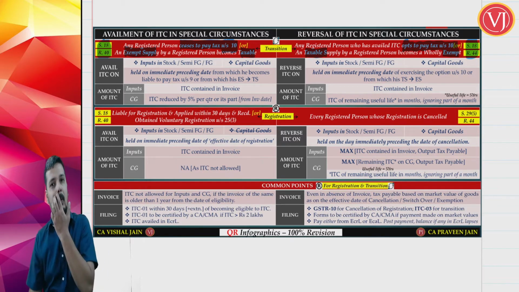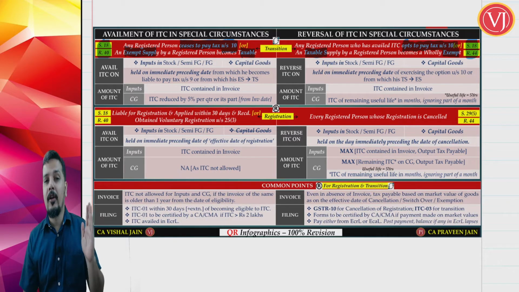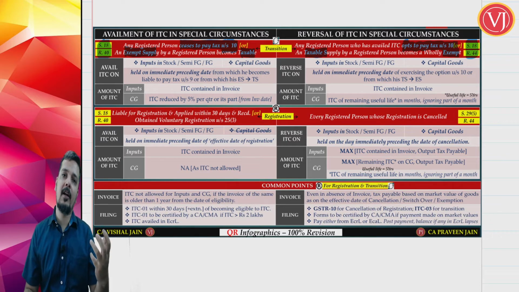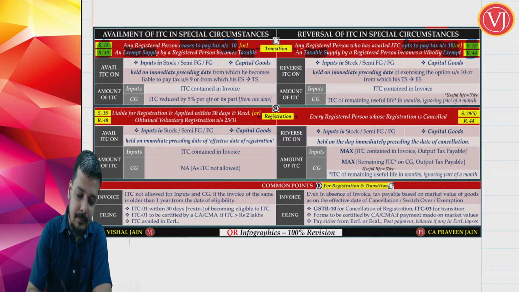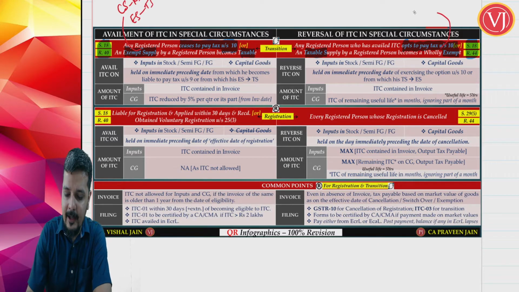So what are you talking about? On your left hand side you are talking about composition scheme to regular scheme. You were working under a composition scheme, now you are going for regular scheme, or your exempt supply has become taxable supply. On the right hand side you are talking about exactly the opposite, regular scheme to composition scheme, or your taxable supply has become exempt supply.